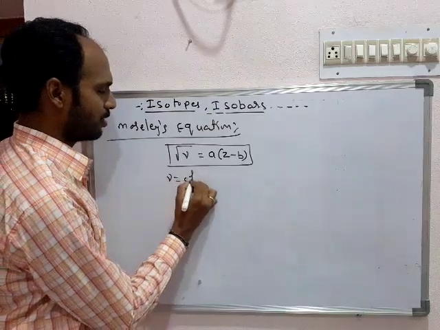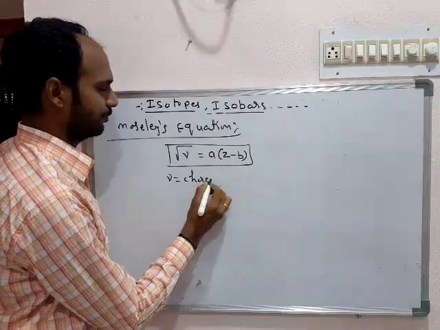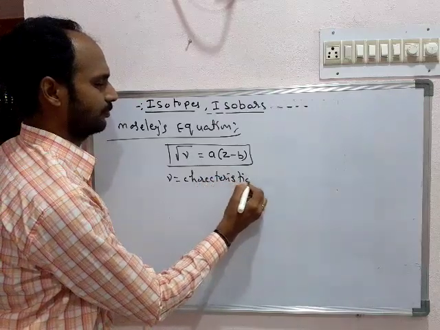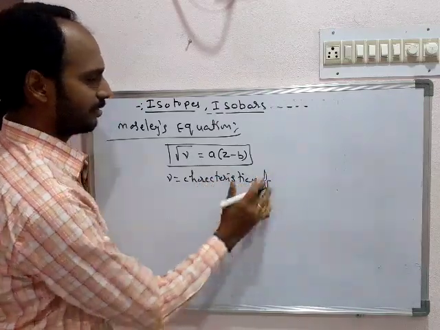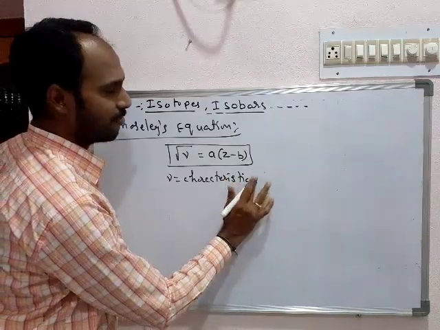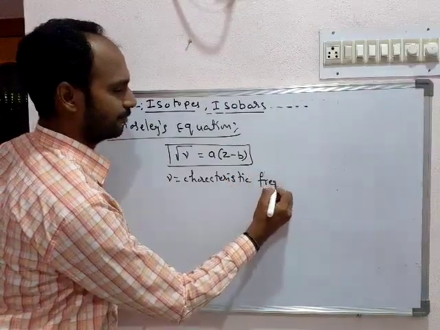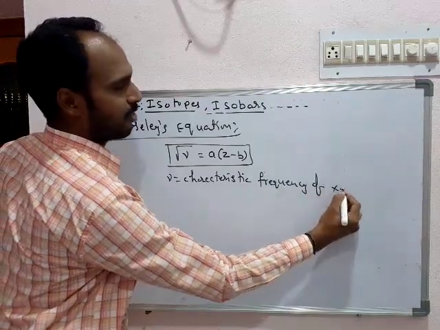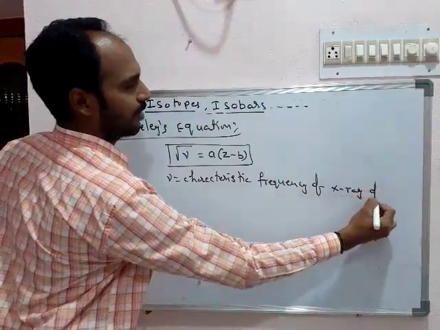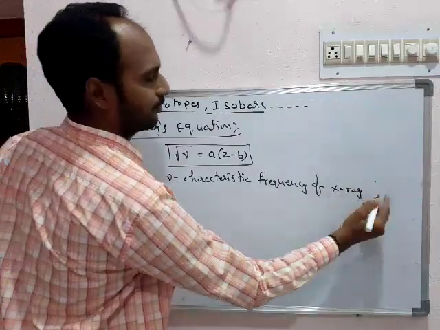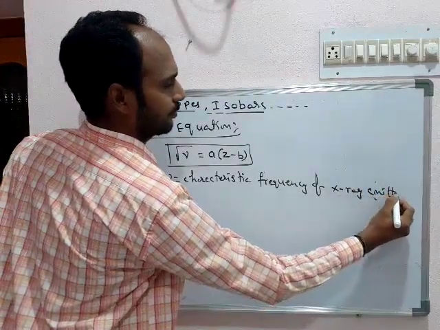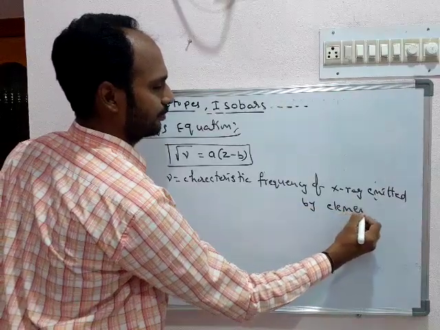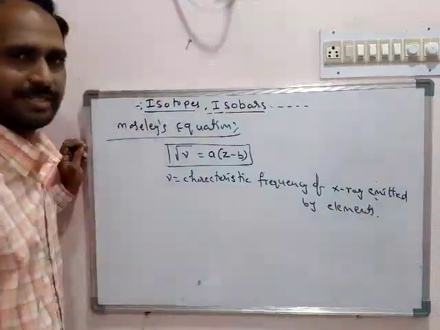Here nu is the characteristic frequency of X-rays emitted by elements in his experiment.